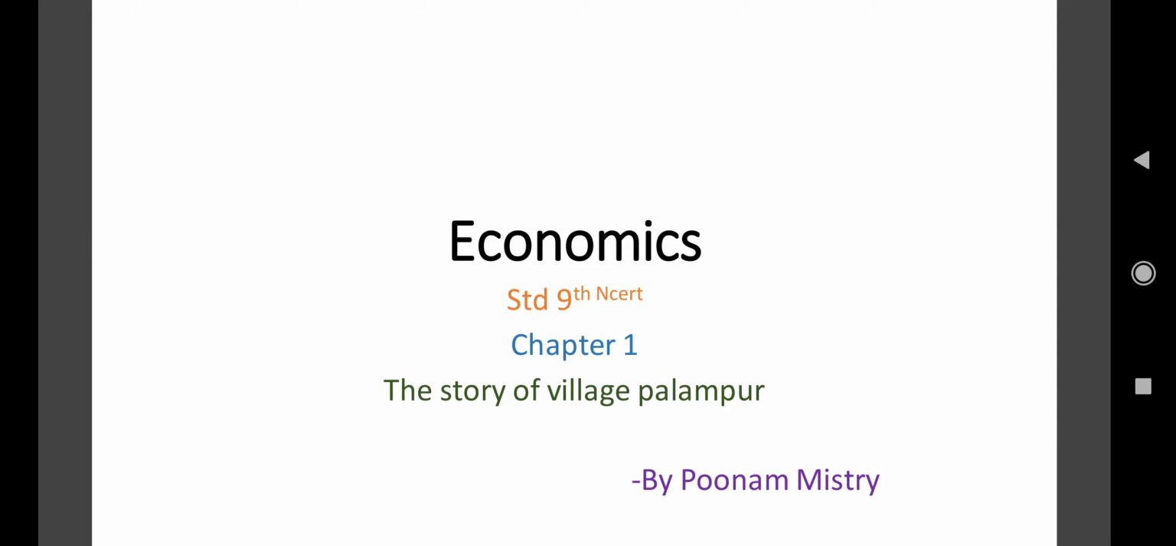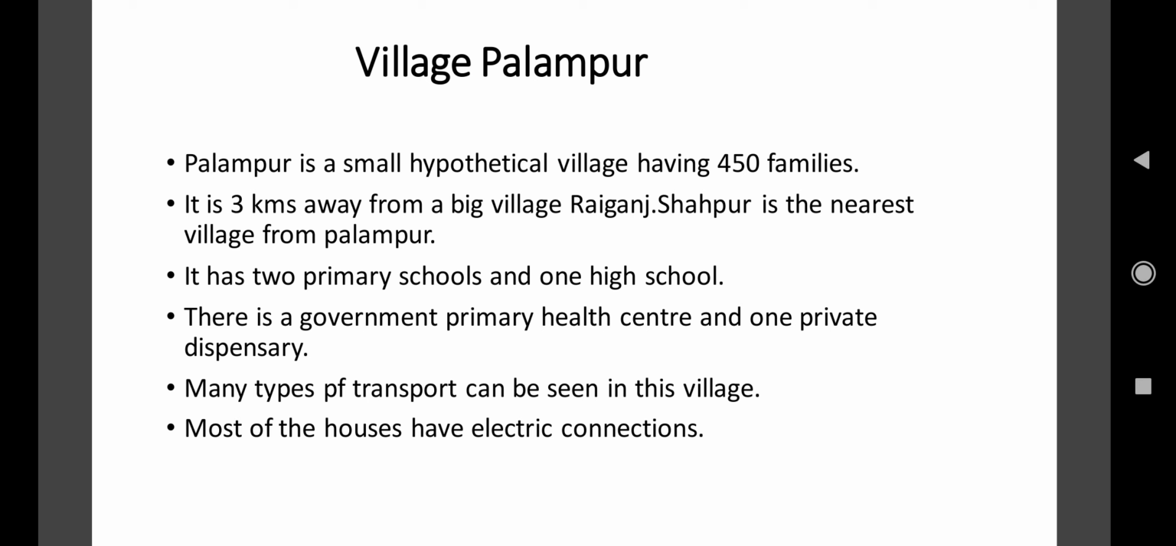Now here Palanpur is a small hypothetical village having 450 families. It was a village in which 450 families were living, right? It is 3 kilometers away from a big village, so basically, it was not a big village. It was 3 kilometers away from a big village named Raiganj, and Shahpur is the nearest village from Palanpur, and besides that, Shahpur was the other village which was near to Palanpur.